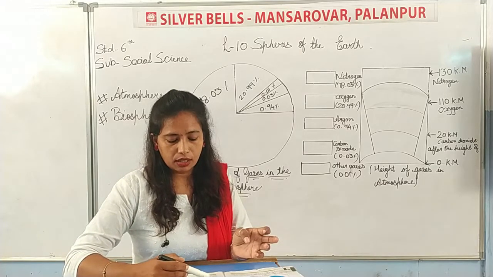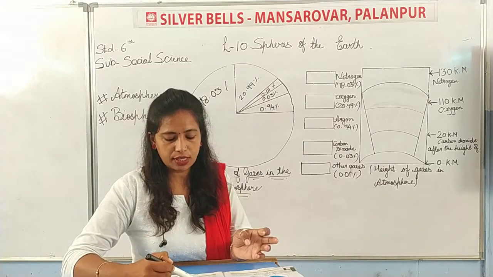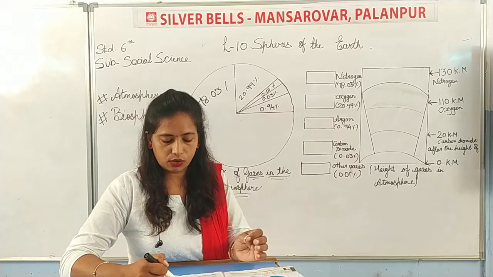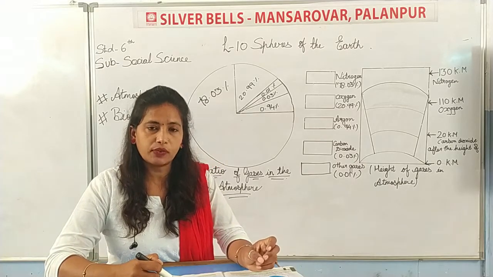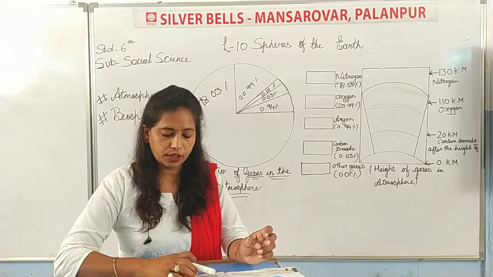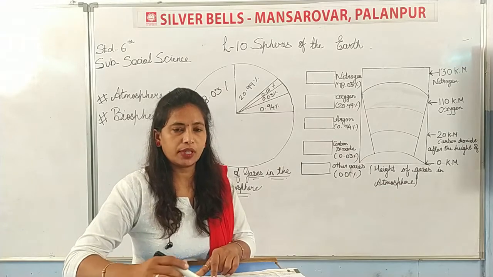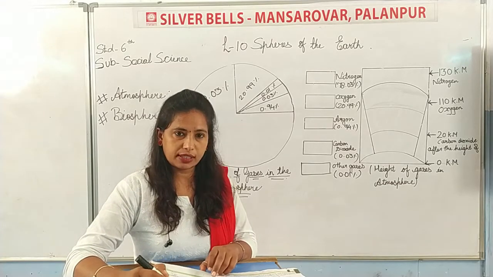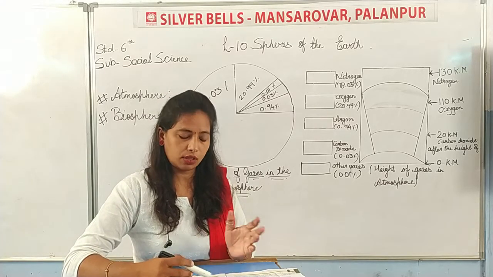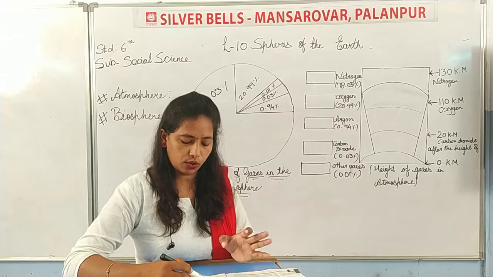So thus the atmosphere proves as a natural shield of the earth. So we can say that our atmosphere is proved as a natural shield for the earth. Now your atmosphere is finished. So I hope you understand this. Now we will read about biosphere.